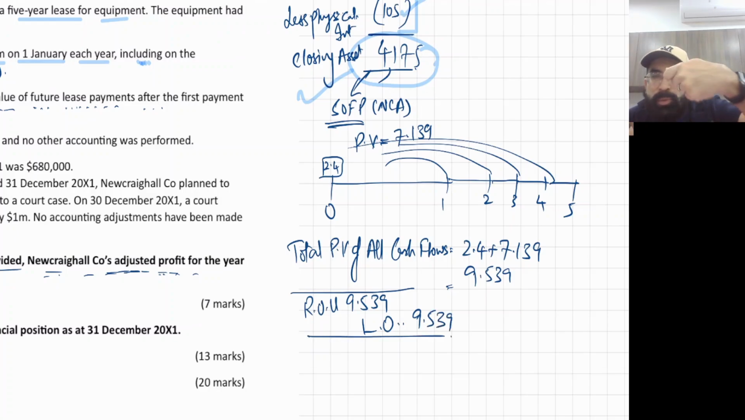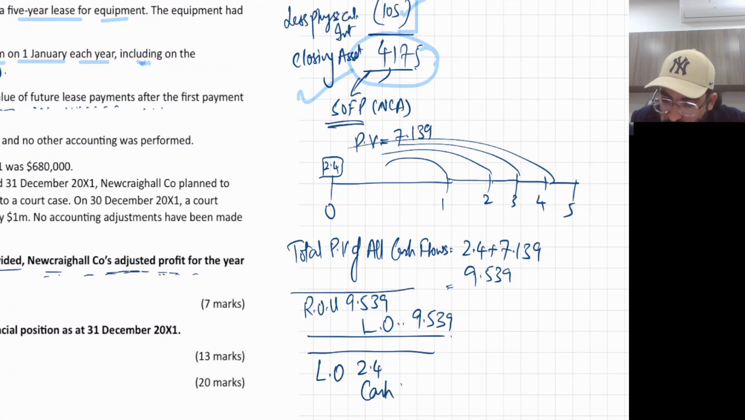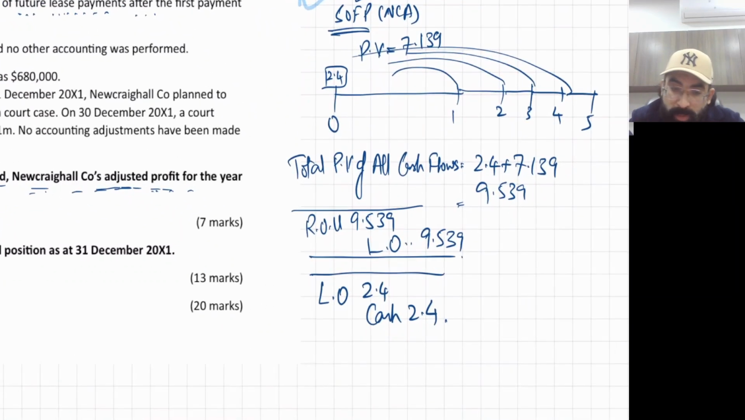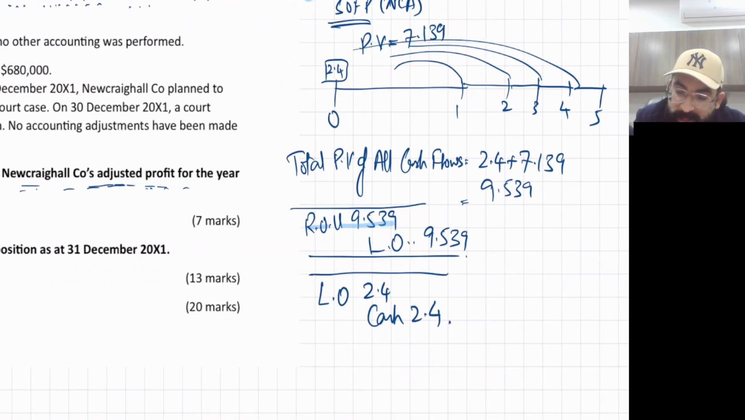but you are doing first payment now, so immediately you'll make one more entry, LO, lease obligation debit 2.4, and cash credit 2.4. So my dear student, listen, for the purpose of depreciation we depreciate ROU, but there is a schedule of lease amortization, remember, through which we calculate interest.